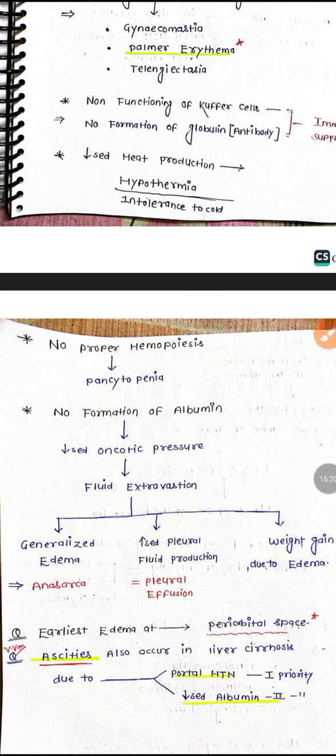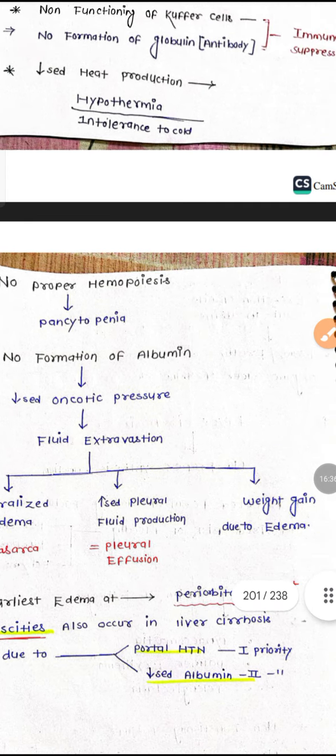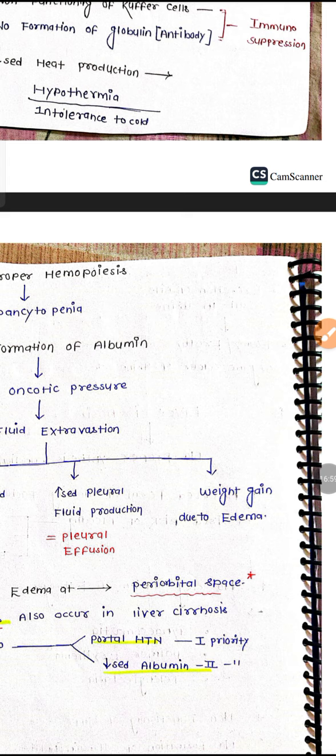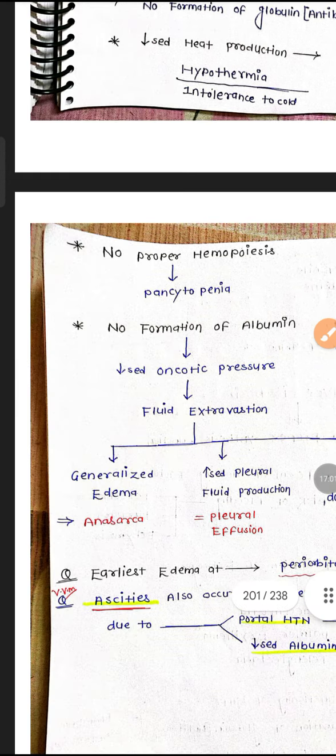Increased pleural fluid production. What will happen inside the pleura? The pleural fluid production will be increased. That time pleural effusion, so breathlessness also happens. That time what will happen? The patient will feel dyspnea. So we have to provide a comfortable position like a semi-Fowler position. If the patient feels dyspneic, we provide a comfortable position by providing the semi-Fowler position. Weight gain due to the edema, anasarca, total body edema will be seen.